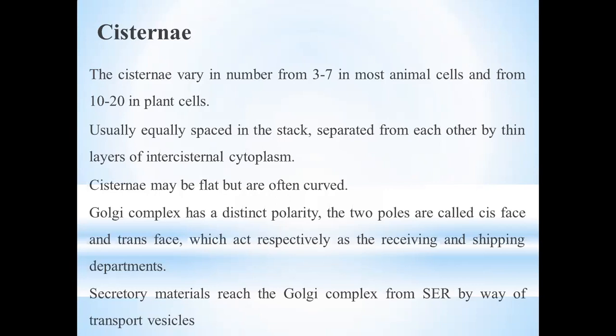The secretory material reaches the Golgi bodies from the smooth endoplasmic reticulum, which we already studied, along with the rough endoplasmic reticulum, by way of transport vesicles.